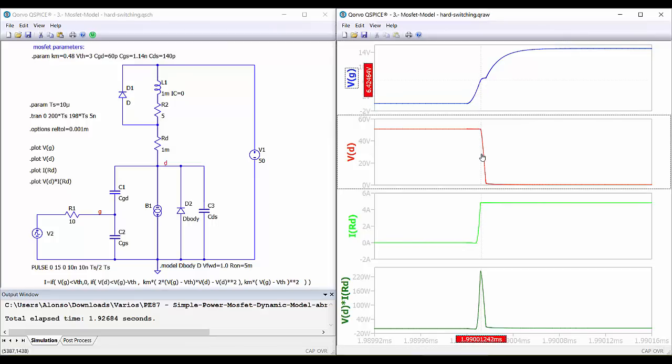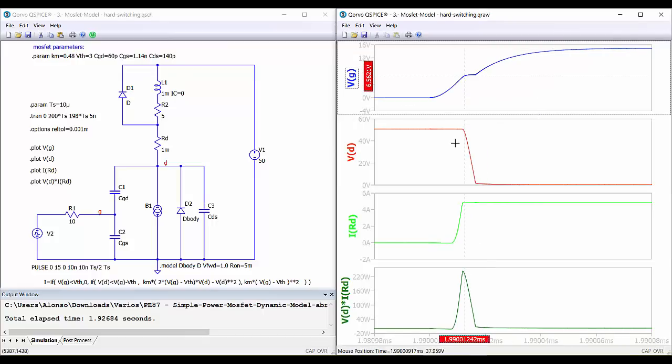Then we enter into the Miller region, the Miller plateau. So the voltage is decreasing. So we have a superposition here of current and voltage. We can zoom in even a little bit more.